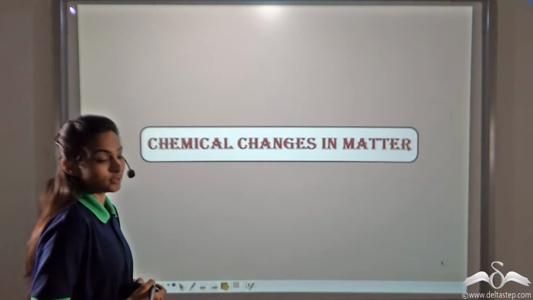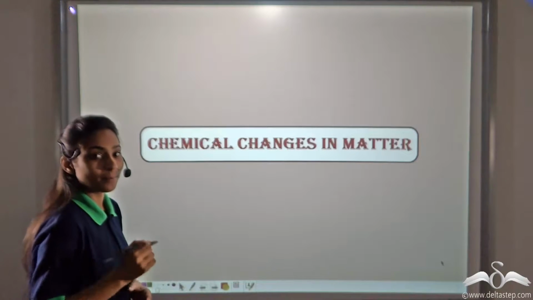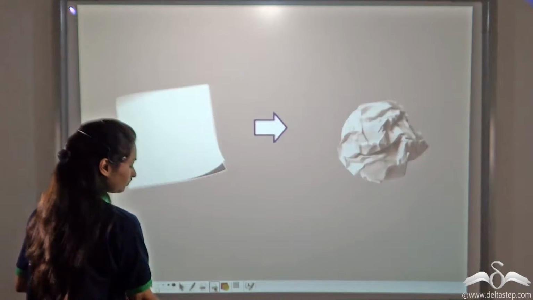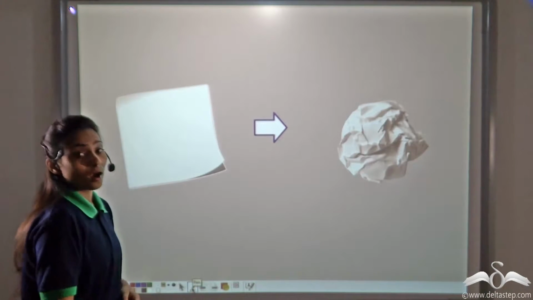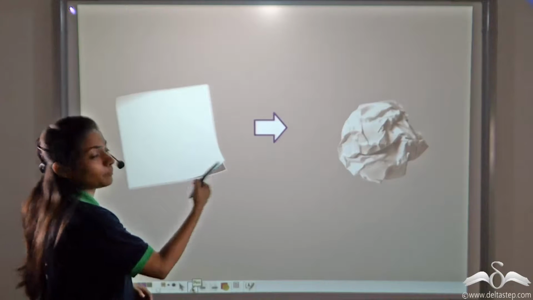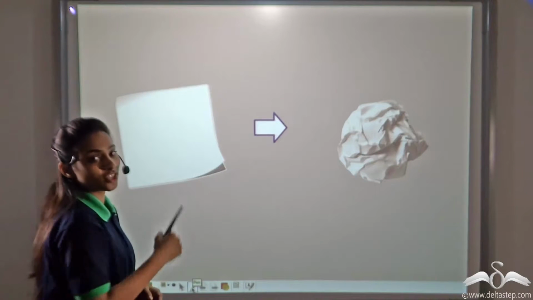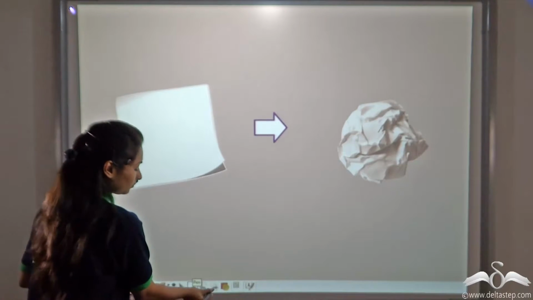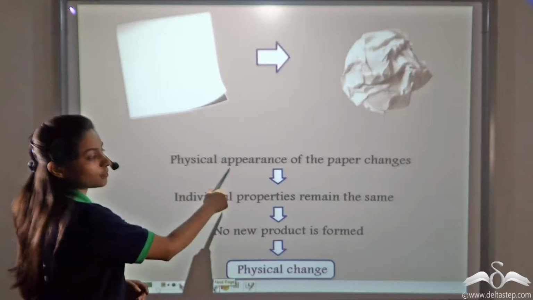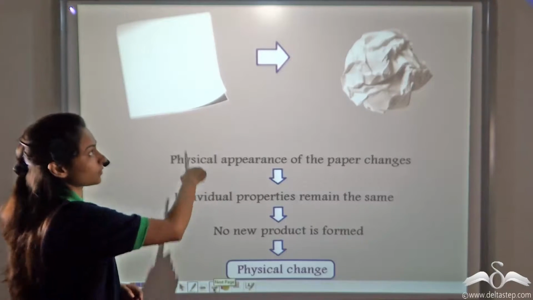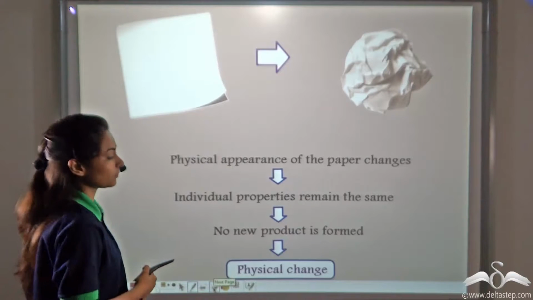Today we will learn chemical changes in matter. Now, when we crumple a paper, what kind of a change do you observe? Physical appearance of the paper changes, its shape and size changes.